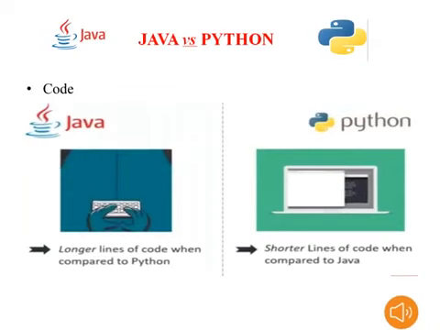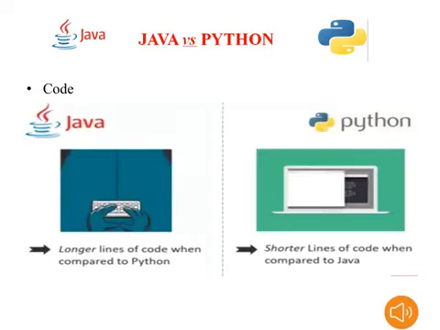Now our time is to go for the code. As programmers and computer science students, definitely we will consider the code. We will see longer lines of code in Java when compared to Python. From the programmer's point of view, Java is somewhat difficult compared to Python, because in Python very small lines retrieve a lot of information.